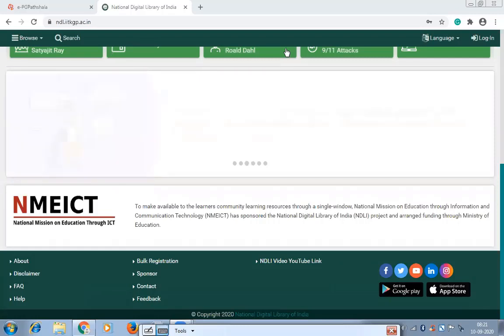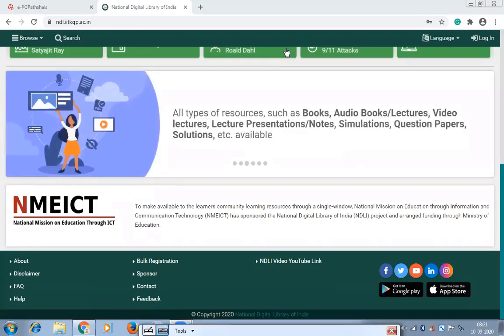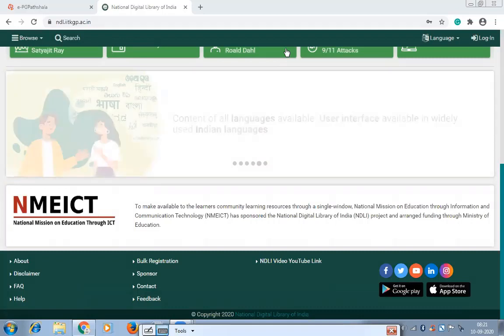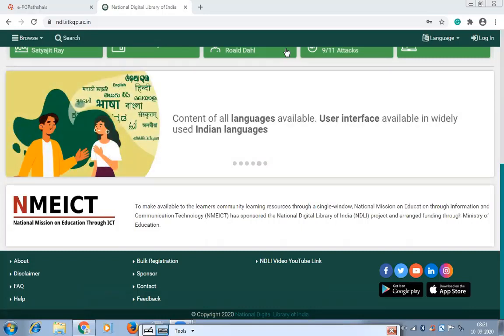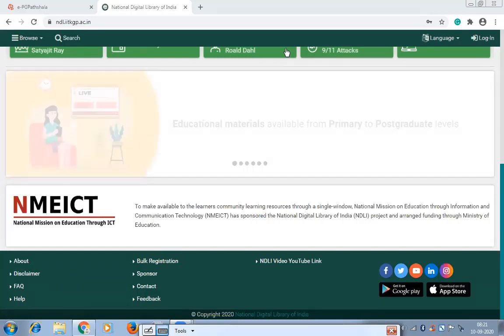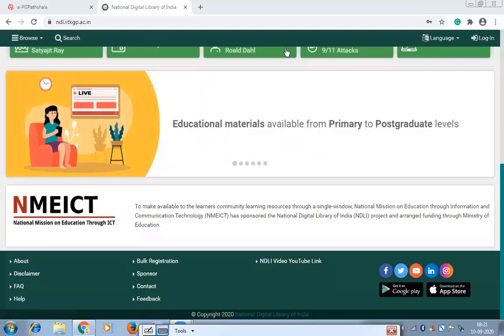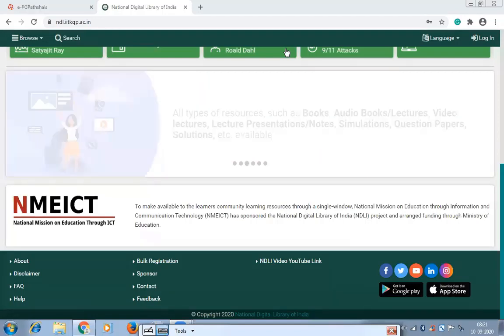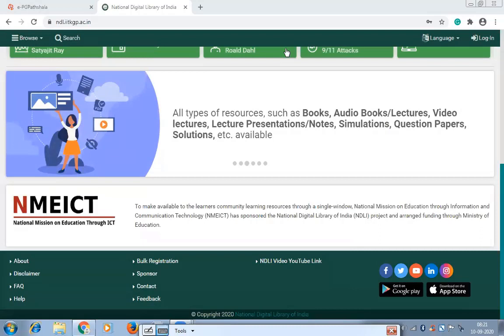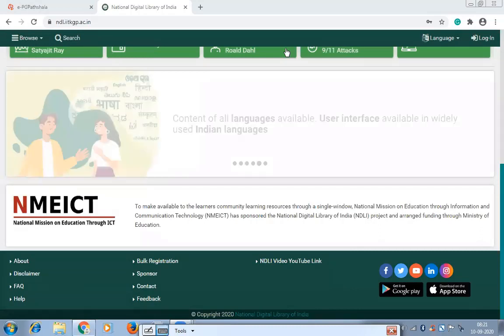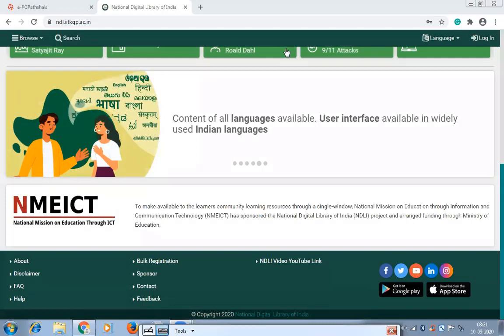After registration there is one form that you need to fill. After that they will send you one link, that is a verification link. You just have to click on that link and your account will get verified, and after that you will become a lifetime member of this NDL. See, INFLIBNET, we are subscribing. That is why we are giving access to students as long as they are students of St. Andrews College.